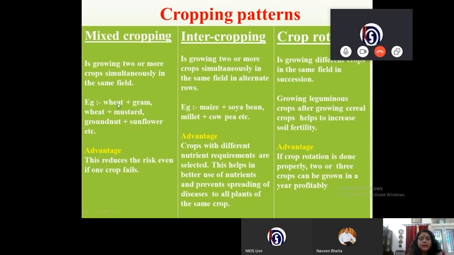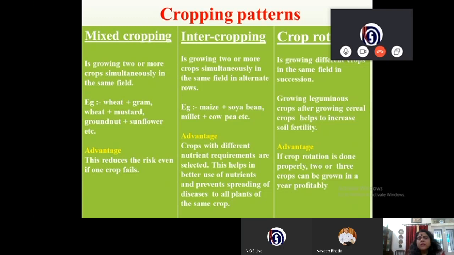For example, wheat and gram, wheat and mustard, groundnut and sunflower, etc. Now, the advantage of mixed cropping, you must be thinking, oh, this is going to give a mixed produce. So what is the advantage? Well, it reduces the risk even if one crop fails. If one crop fails, you get a produce from the other crop, so there is no entire loss to the farmer.